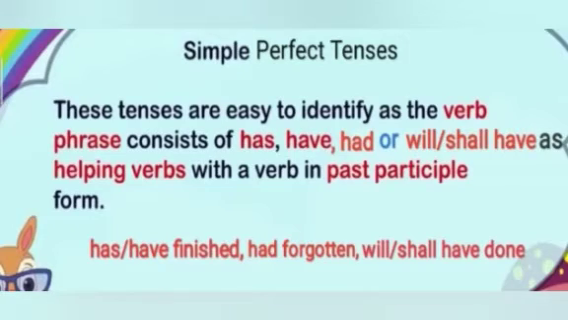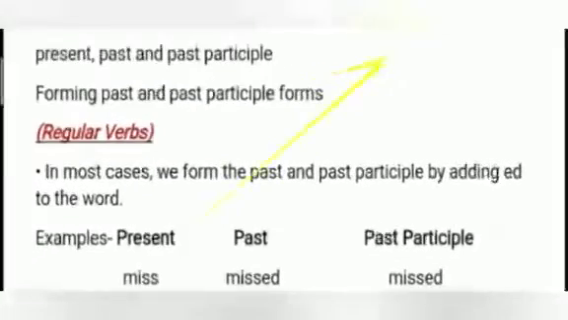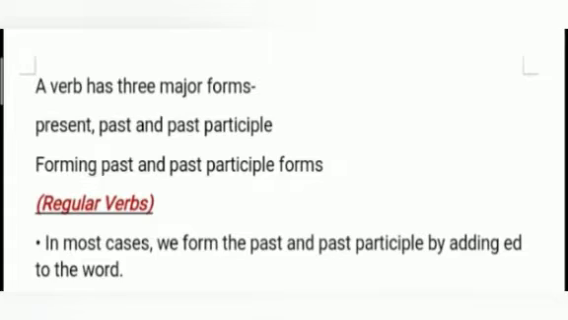Okay. But before going to the next step, the question that arises in the mind is, what is past participle form of the verb? Okay, so let's know about it in detail. It has already been discussed while explaining the simple tenses that a verb has three major forms: present, past, and past participle. Present and past forms of the verb are used in simple present and simple past tense, whereas the past participle form of the verb is used in perfect tenses.